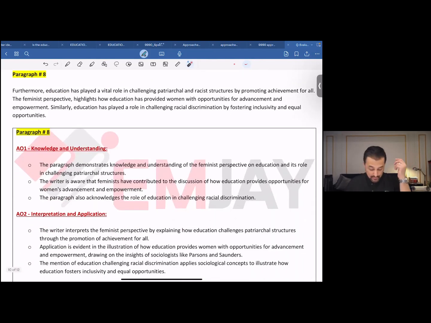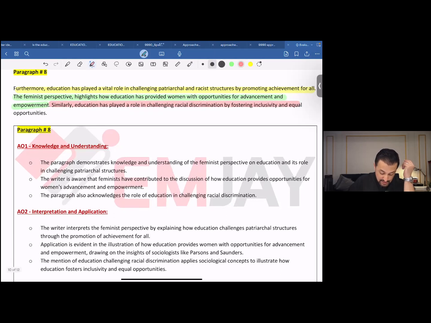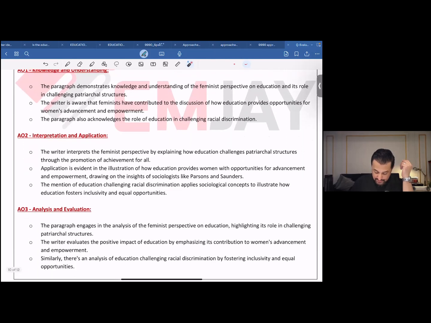I just want to wrap this up real quick. Furthermore, education has played a vital role in challenging patriarchal and racist structures by promoting achievement for all. The feminist perspective highlights how education has provided women with opportunities for advancements and empowerment. Similarly, education has played a role in challenging racial discrimination by fostering inclusivity and equal opportunity. Here you go, you might as well read through this.